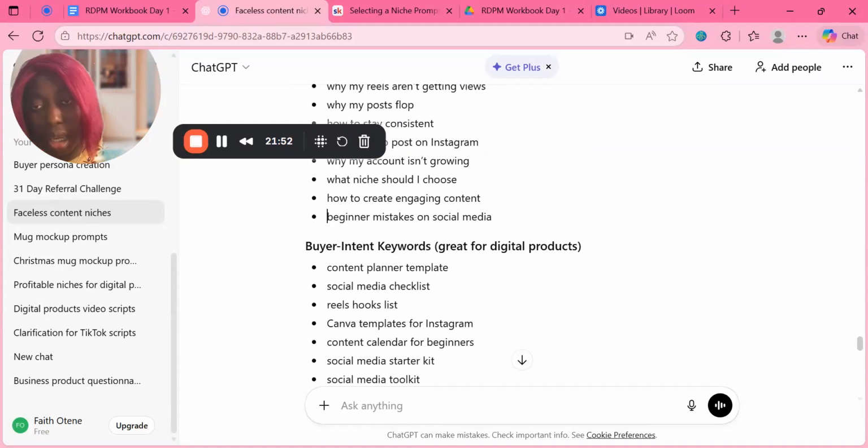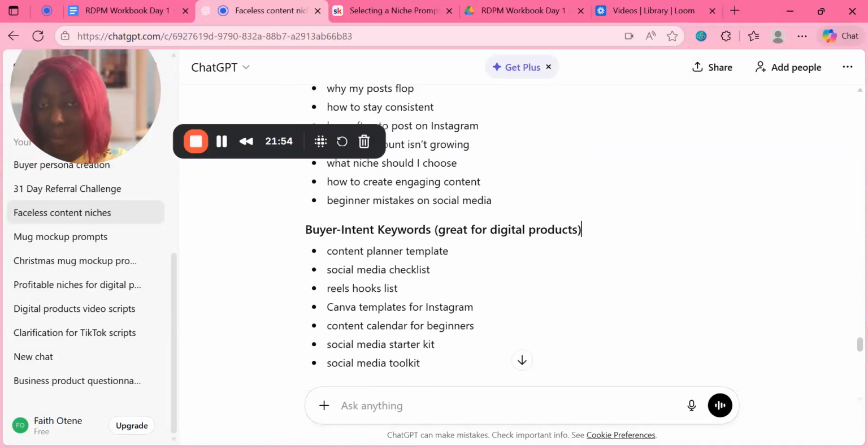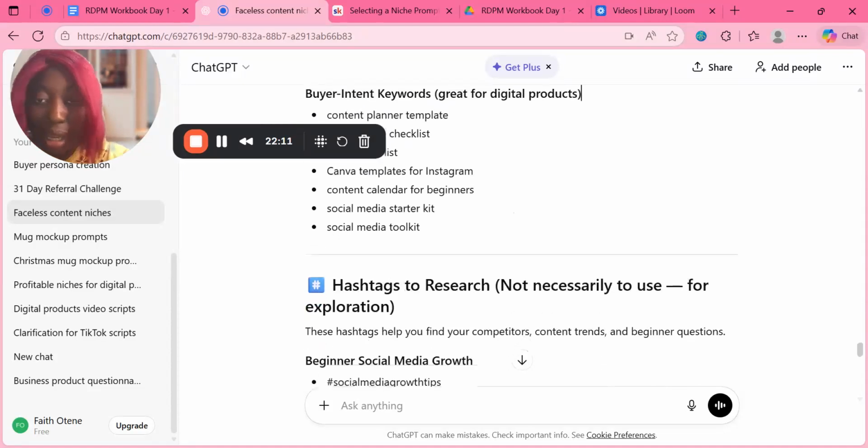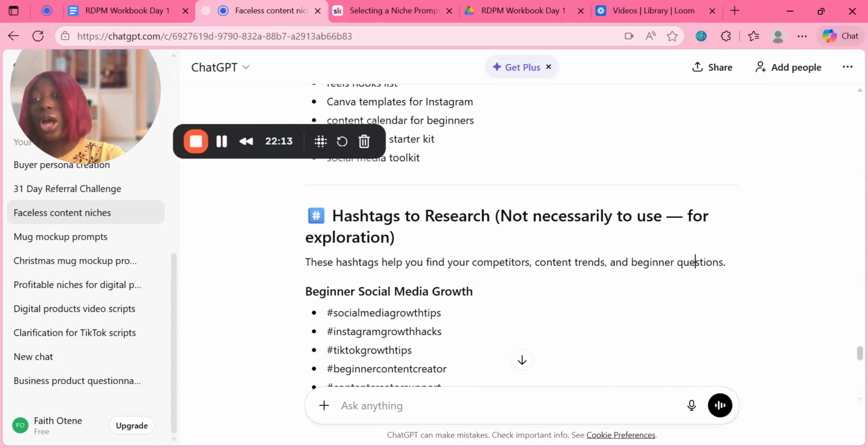Now, if you want them to buy your products, this is the keyword for you. Great for digital products: content planner template, social media checklist, reels hook, Canva template for Instagram, content calendar for beginners, and so on. Lots of it. It's also giving us hashtags to research.